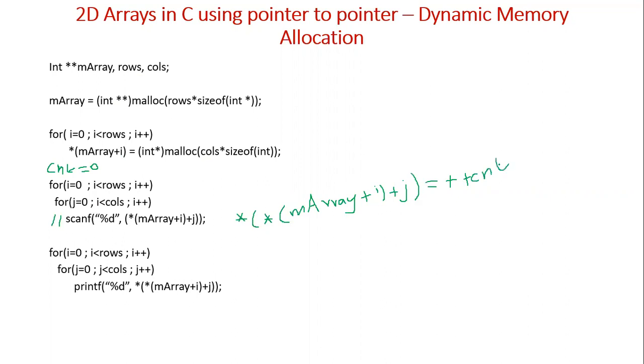Here, why are we using two stars? Because in scanf we need the address, but when you want to store a value, you want that value to go into that location. So if you consider the previous case, the 3 pointers, each representing one row, the first pointer is 2000, the second is 2008 starting address,